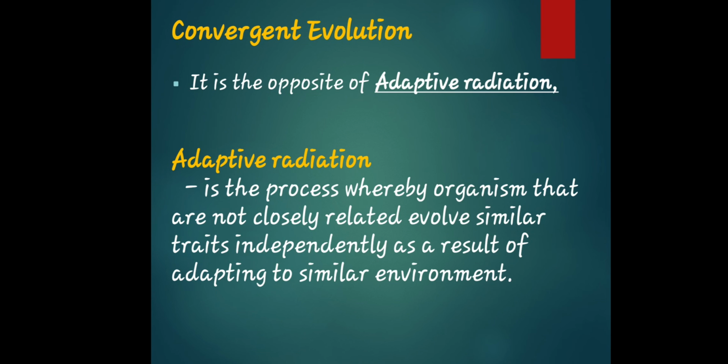Now, in contrast, adaptive radiation is the process whereby organisms that are closely related evolve similar traits independently as a result of adapting to a similar environment. In adaptive radiation, it is particularly about organisms that are closely related.